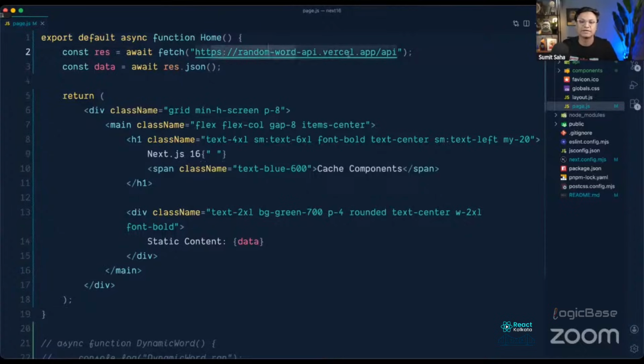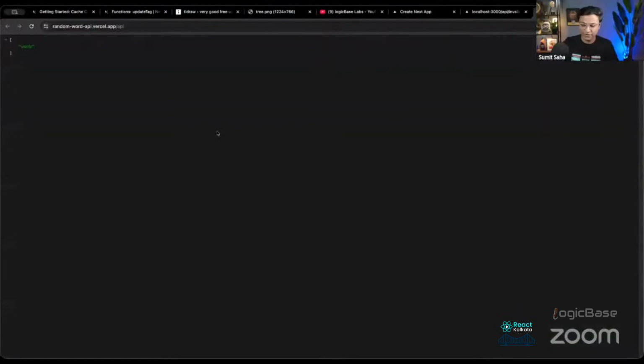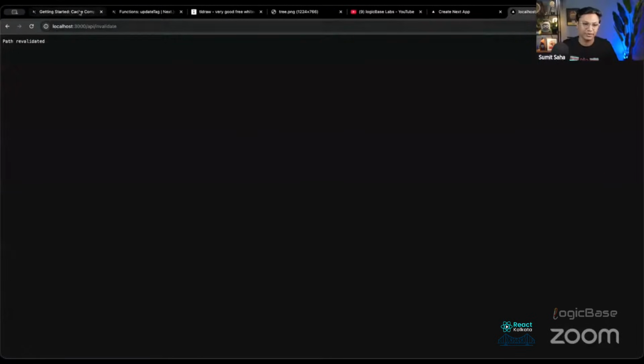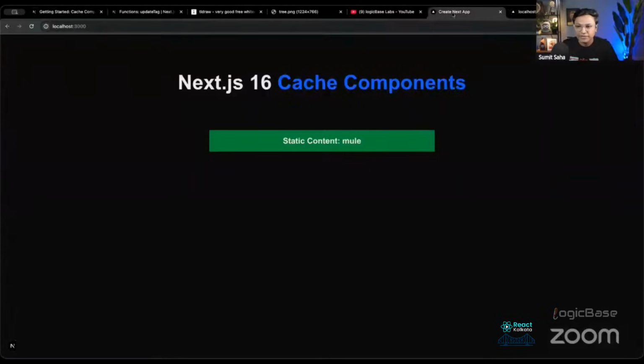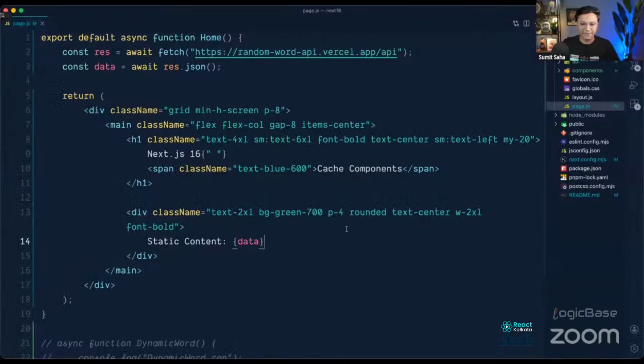So first, let me explain the fetch API. This is just a random word API that I found just by Googling. So if I go to this URL, every time we hit this URL, we will get a new word. That's why this is called a random word API. Okay, so where is my screen? Okay. So let's get back to the code.